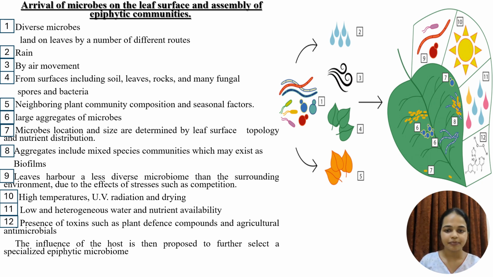Then number 9 says that leaves harbor a less diverse microbiome than the surrounding environment, partially due to the effect of stress such as competition. And 10 says there are high temperatures, UV radiation, and drying. Number 11 indicates low and heterogeneous water and nutrient availability, while 12 says the presence of toxins such as plant defense compounds and agricultural antimicrobials. So the influence of the host is then proposed to further select a specialized epiphytic microbiome.